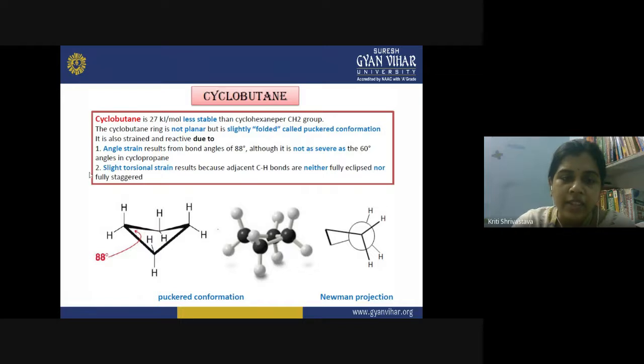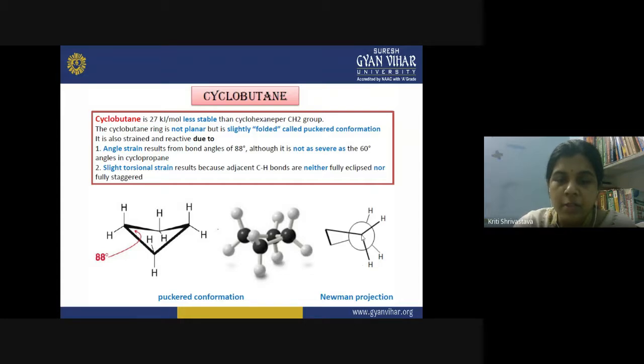The second factor which is contributing towards the strain of this molecule is the torsional strain. But again, the value of torsional strain is also less, and we can say that a slight torsional strain is present in the molecule. It results because the adjacent carbon-hydrogen bonds are neither fully eclipsed nor fully staggered. This intermediate sort of arrangement in the cyclobutane molecule is the torsional strain that is imparted to the molecule. So you can see the Newman projection. This is the puckered structure, and this is the Newman projection.